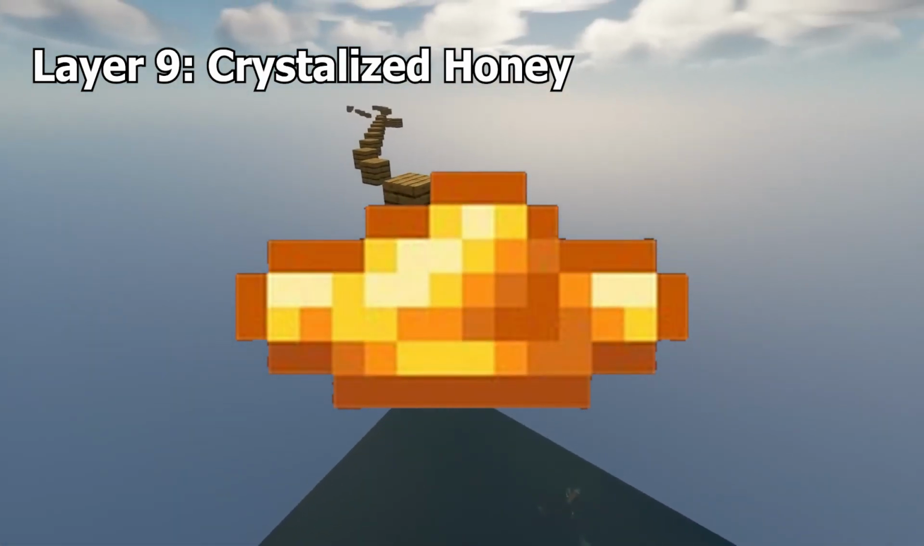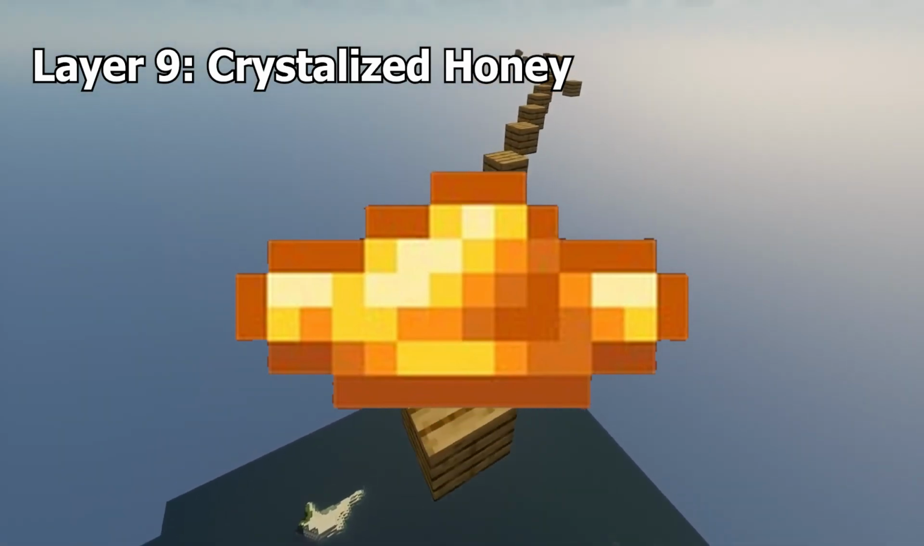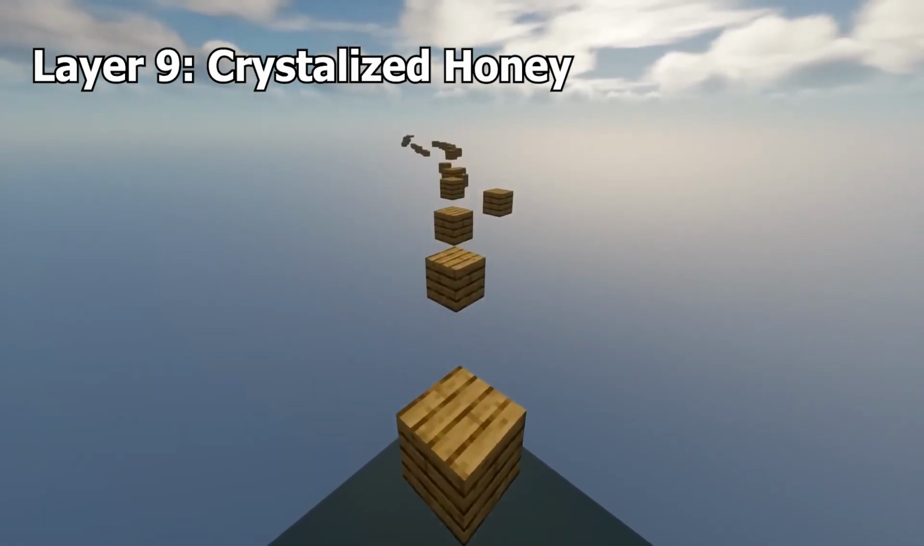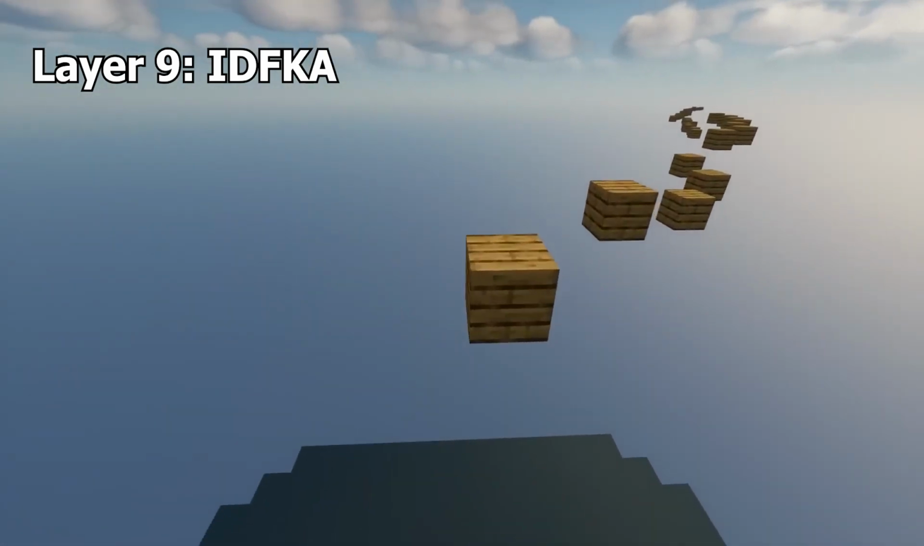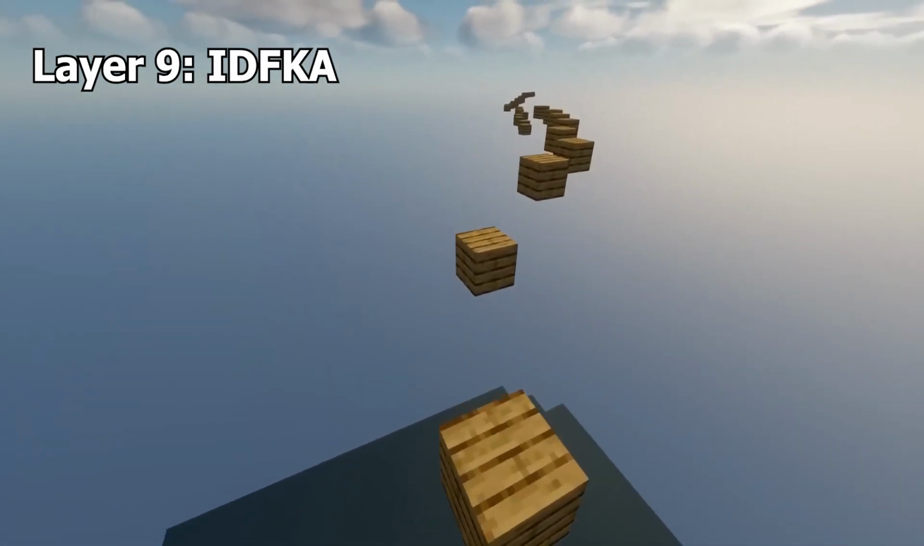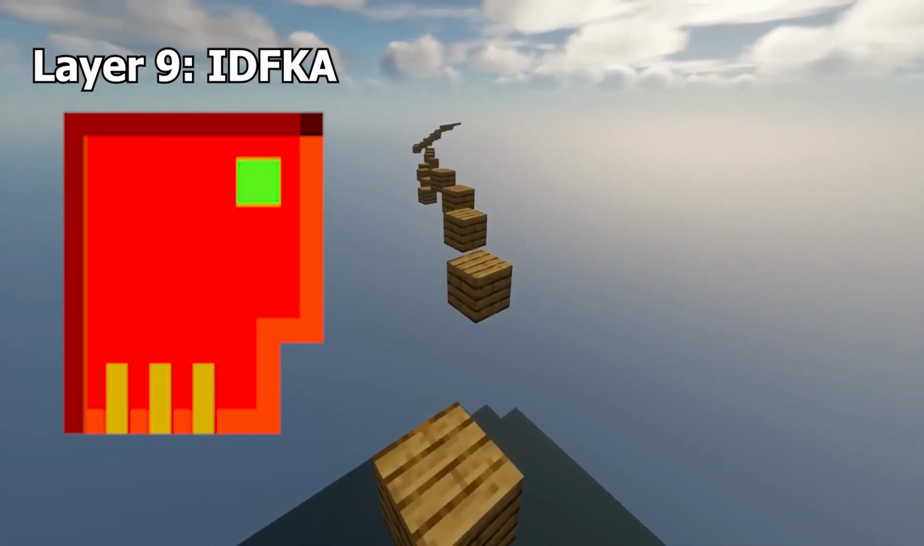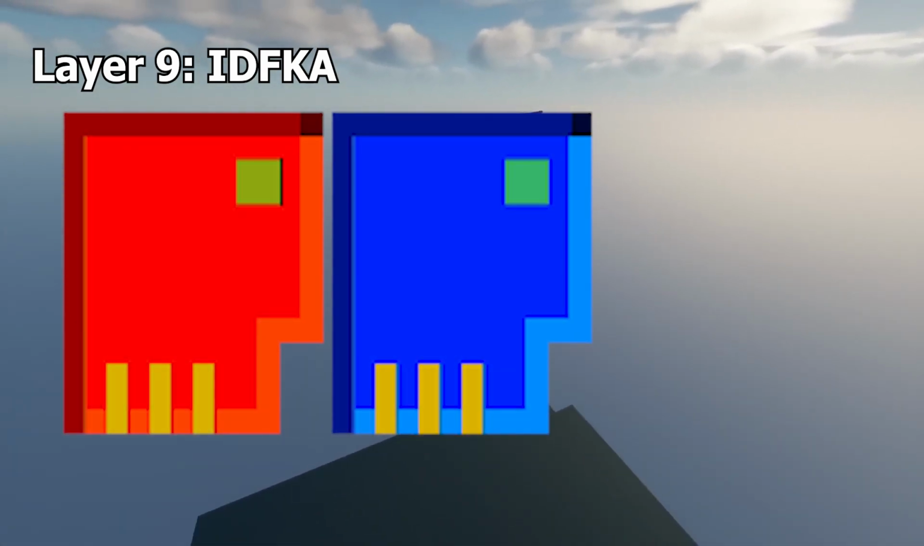This is the same as the wax block. It was added in the same update for the same reason. Nothing else to add here. IDFKA. This was a cheat code that could be used in the Java Edition 3D Shareware April Fool's update. The cheat code would give the player keys that could be used for absolutely nothing.